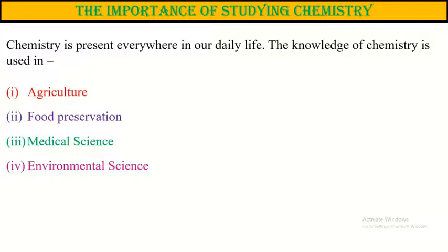And also, chemistry is present in environmental science. You know, chemical wastes from industries, vehicles, consumer products, etc. are doing harm to our environment. These contain carbon dioxide, carbon monoxide, sulfur dioxide, various acids, heavy metals like mercury, lead, arsenic, cobalt, etc. When they come in contact with air, air is polluted. Then when they come in touch with water, water gets polluted. They enter human bodies and harm them.